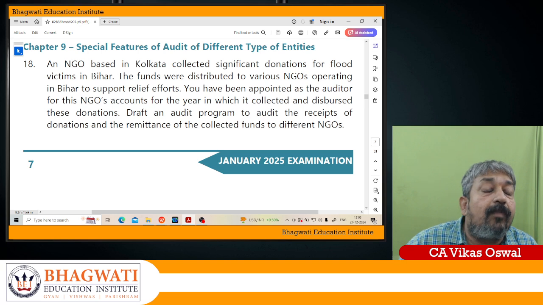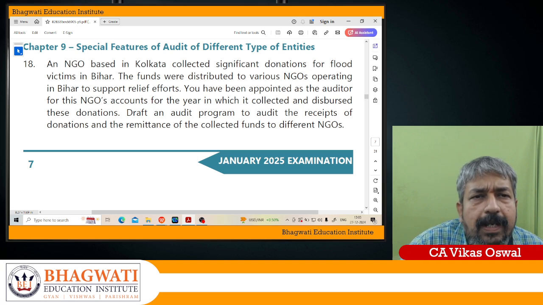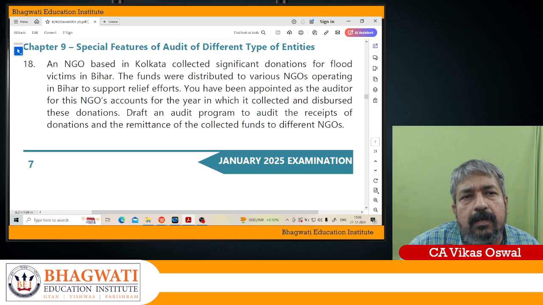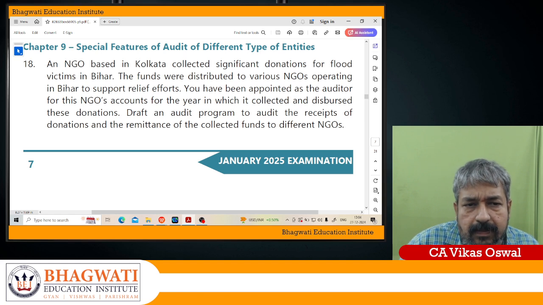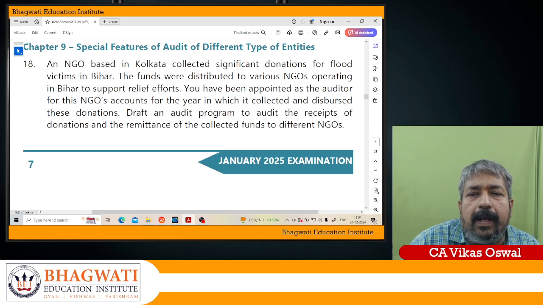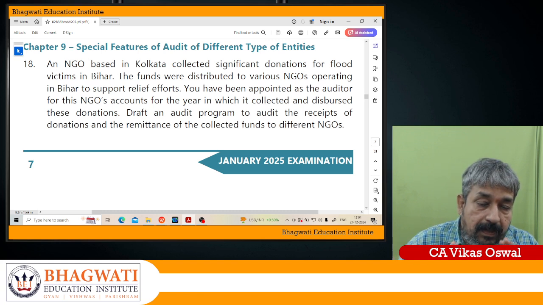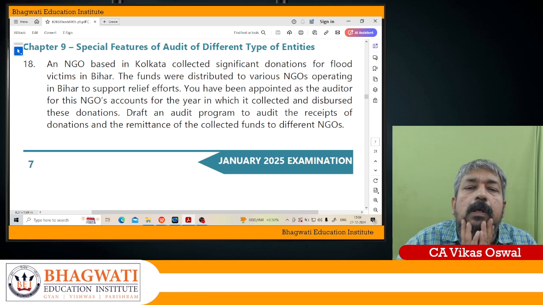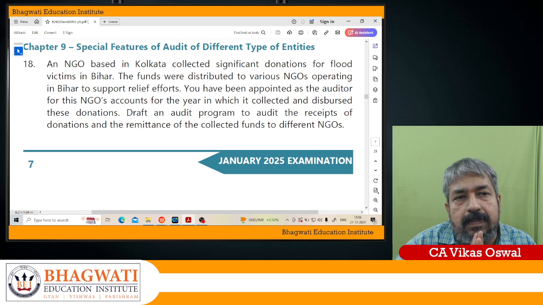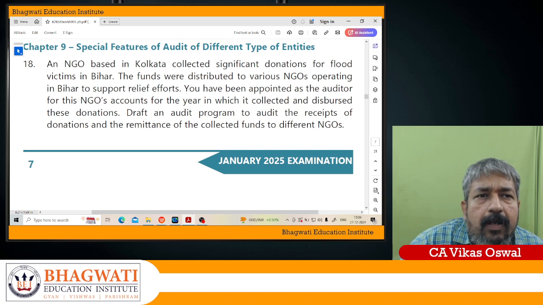Further, utilization of donations for providing relief. Say, for example, relief has been provided because people have been impacted by floods. So how has the donation been utilized? It should not be used for any other purpose. This fund has been given to provide flood relief to the victims. That's the thing here.